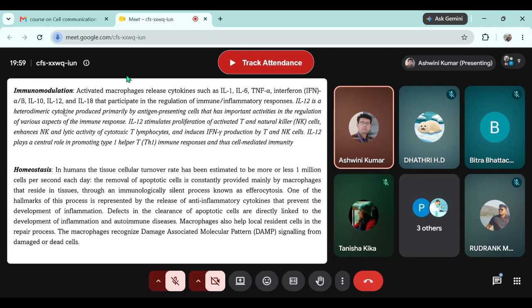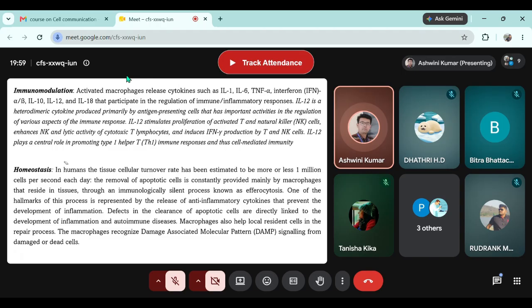Okay, this is just one example where I am showing that these interleukins and cytokines are very important in controlling the function of all the WBCs. And because these cytokines or chemokines are released by these APCs, not only macrophages, these APCs or phagocytes are very important cells that function in immunomodulation.